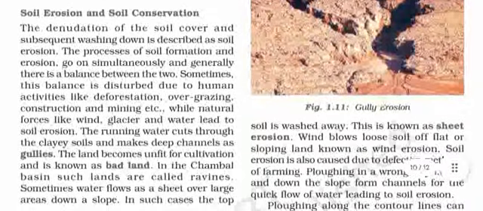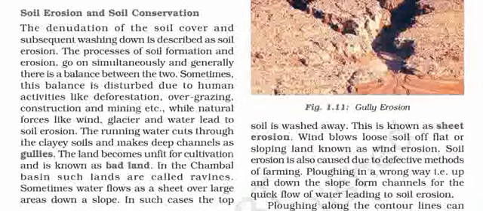Soil erosion and soil conservation. The denudation of the soil cover and subsequent washing down is described as soil erosion. The processes of soil formation and erosion go on simultaneously, and generally there is a balance between the two. Sometimes this balance is disturbed due to human activities like deforestation, overgrazing, construction, and mining, etc.